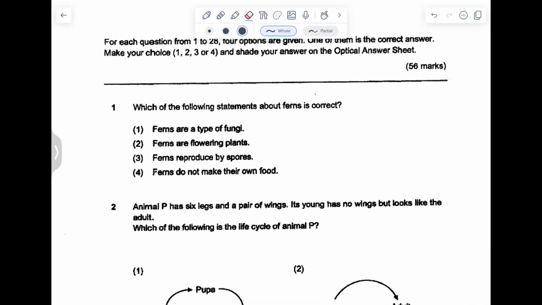Question 1. Which of the following statements about ferns is correct? So fern is a non-flowering plant. So it is not a fungi, it's not a flowering plant. Being a non-flowering plant, it does not produce flower, does not produce fruits, and therefore it will not produce seeds. It will reproduce by spores instead of seeds. So answer is 3. Being a plant, it also is able to make its own food.